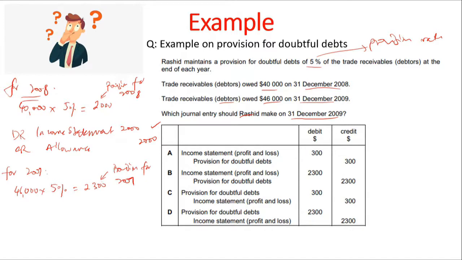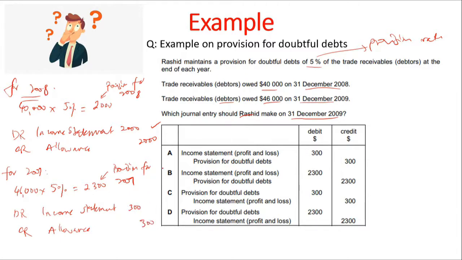Your entry now would be a bit different in number. The entry would still remain the same: you debit income statement and credit allowance. But the amount will not be 2,300. It would be $300.